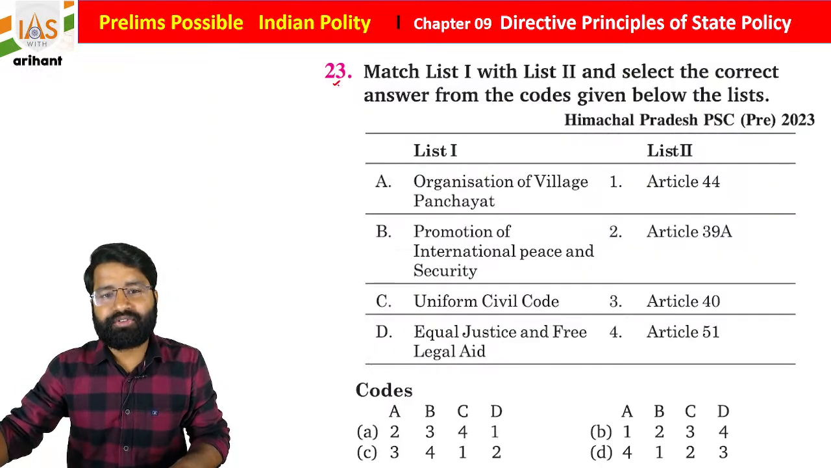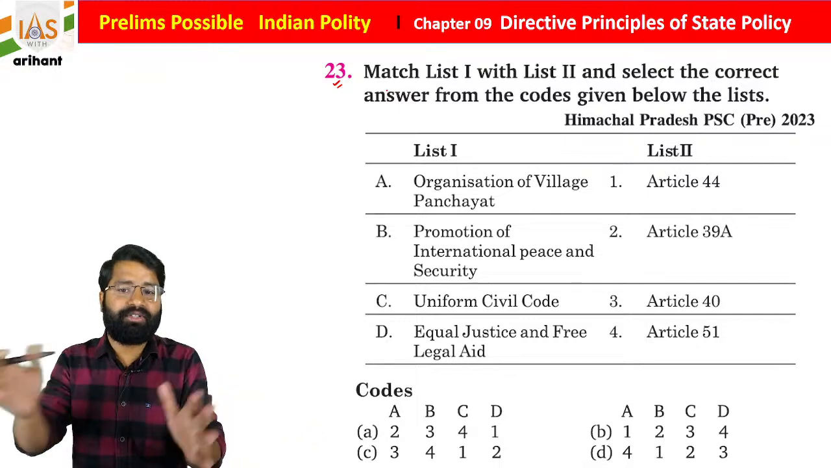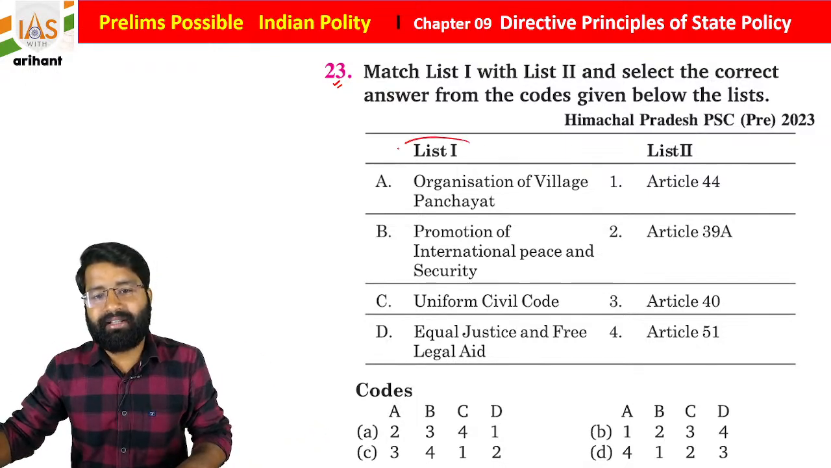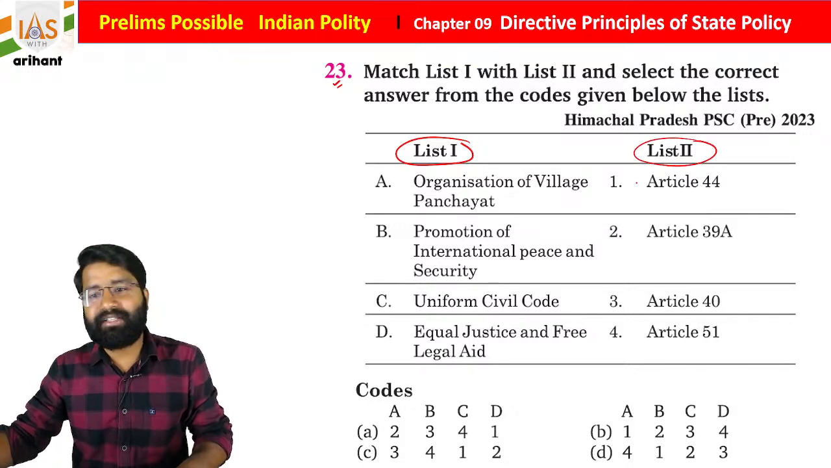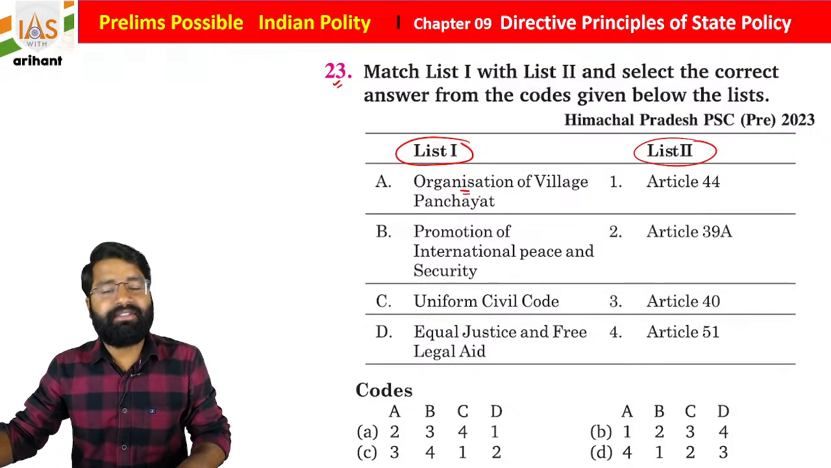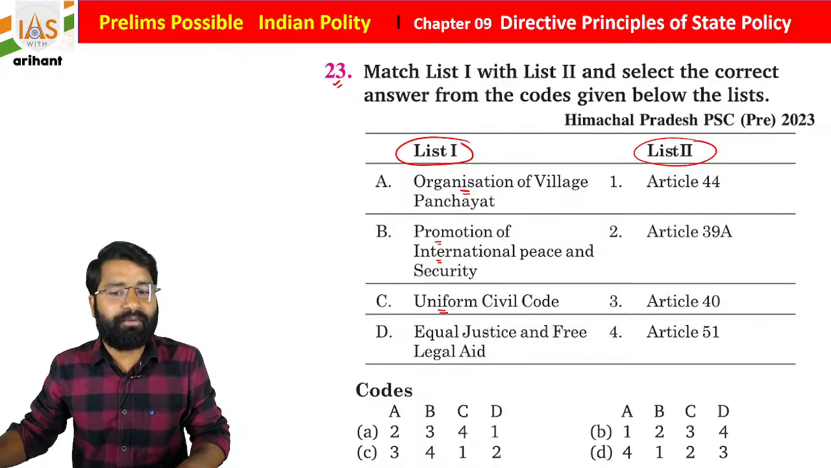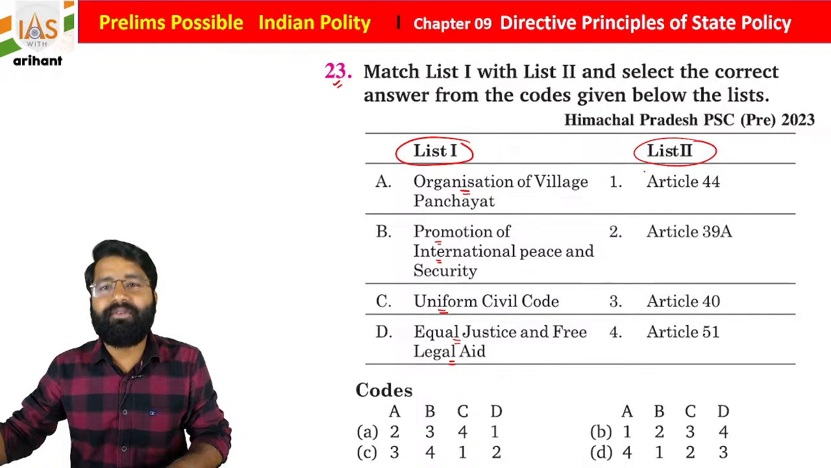Now see the next question. It is once again match list 1 to list 2, and there is an article also. So list 1 is about the provision, list 2 is about the article. Organization of village panchayat, promotion of international peace and security, uniform civil code, equal justice and free legal aid. I hope you all remember these articles, but yes, just go with the option.